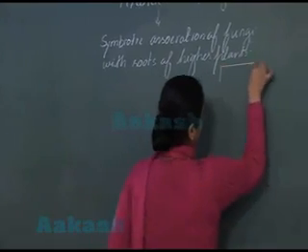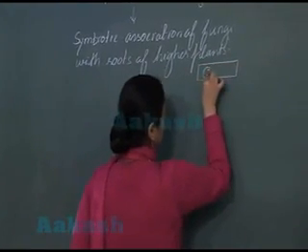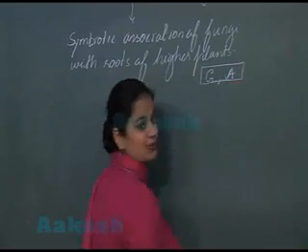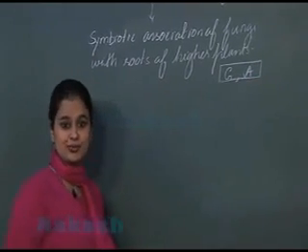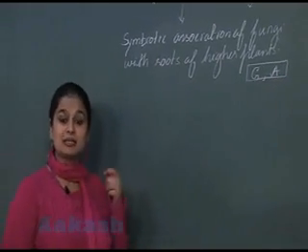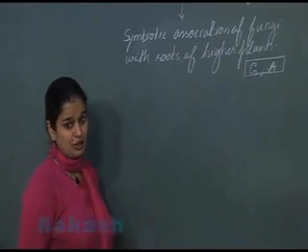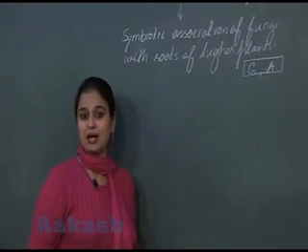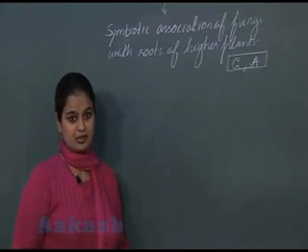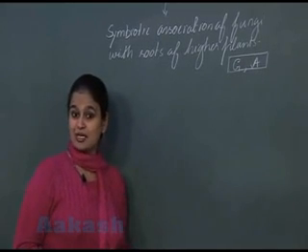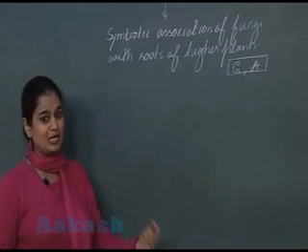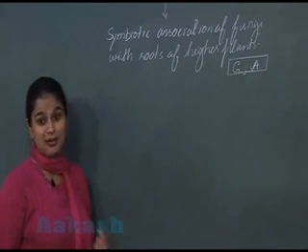Higher plants include gymnosperms, so write G for gymnosperm, and angiosperms, write A for angiosperms. Now it is a symbiotic association. So you know that in symbiotic association, both the partners, fungi as well as plant, are benefited.